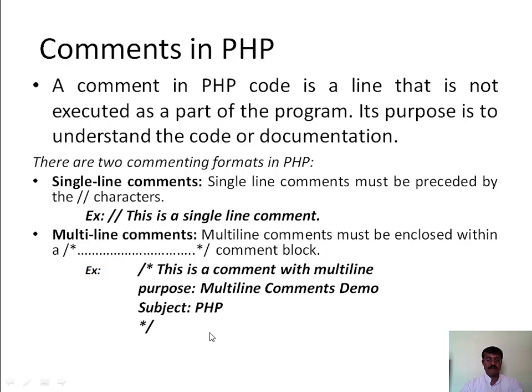When PHP encounters a slash followed by an asterisk, everything after that until it encounters an asterisk followed by a forward slash will be considered a comment. In this way we can add comments into our PHP program.